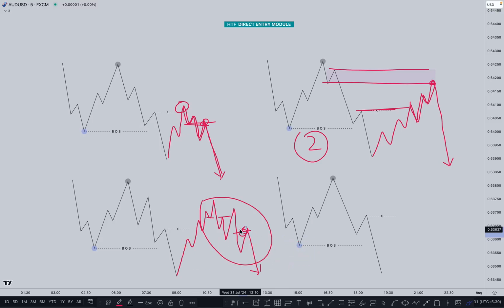I'm very sure that if you understand how structure works in a higher time frame and how we can take entry, then this thing becomes very easy for you. Okay, now let's understand diagram 4. In this diagram 4, what happened here?